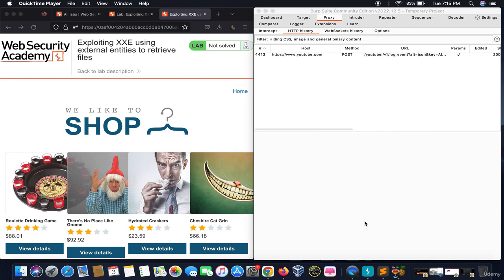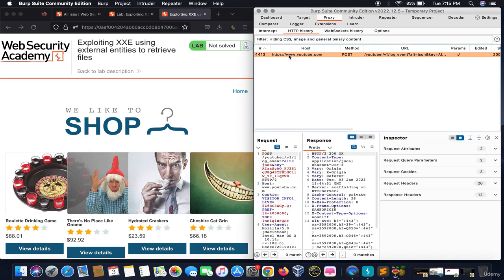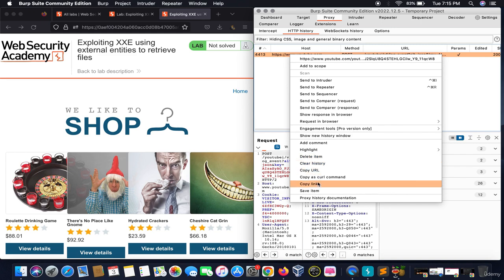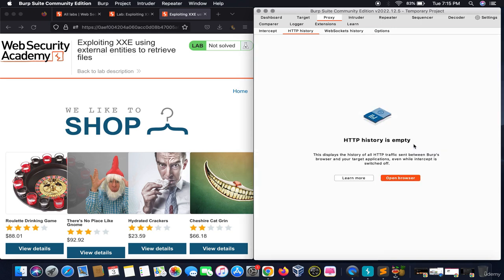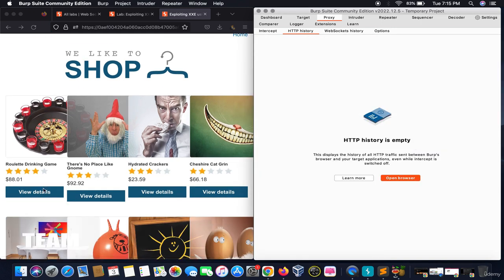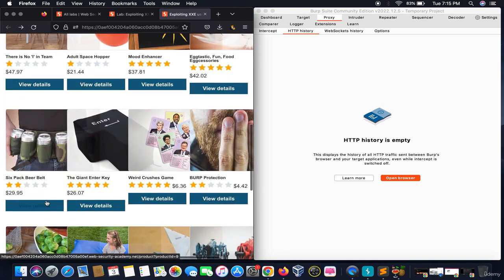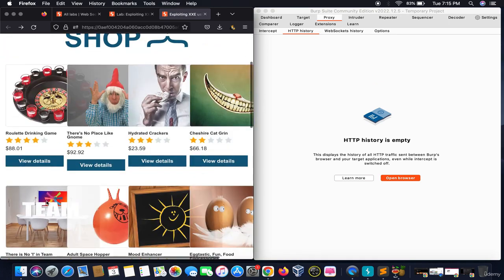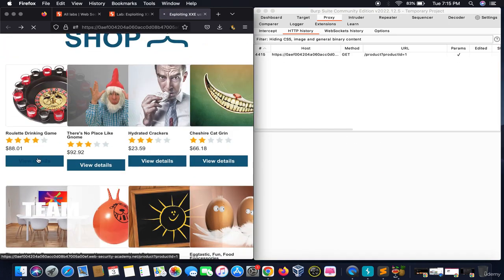So hello everyone, this is a lab to exploit XXE using the external entities to retrieve files from the backend. So the hacker mentality says you need to clear the HTTP history for seeing the responses which occur at the backend. So we will test the normal functionality of the website by clicking on view details.